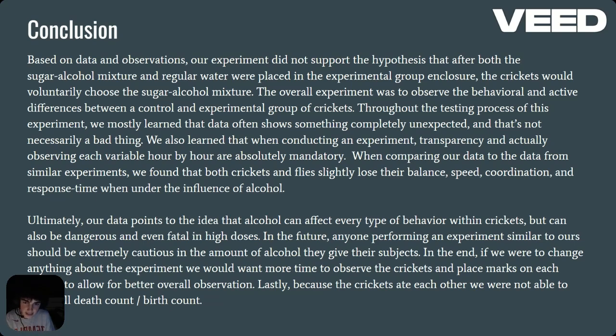When comparing our data to the data of similar experiments which use Drosophila flies, we found that both crickets and flies slightly lose their balance, speed, coordination, and response time when under the influence of alcohol. Ultimately, our data points to the idea that alcohol does alter almost every behavior within crickets, but is also extremely dangerous and mostly fatal in high doses. Anyone who wants to repeat an experiment like this should be really careful with how much alcohol they give the crickets.